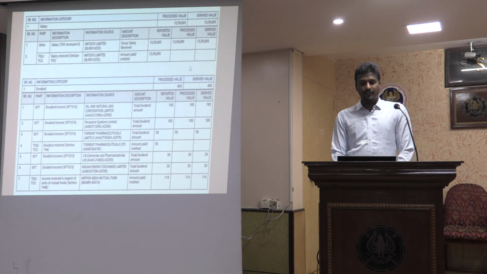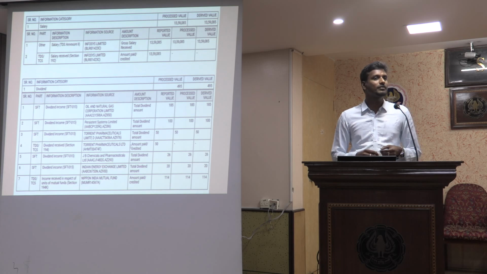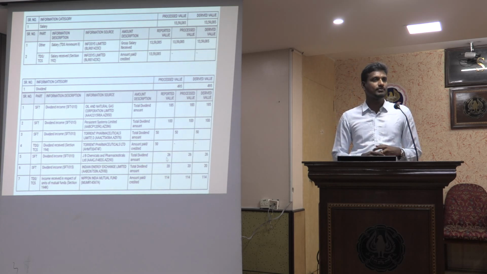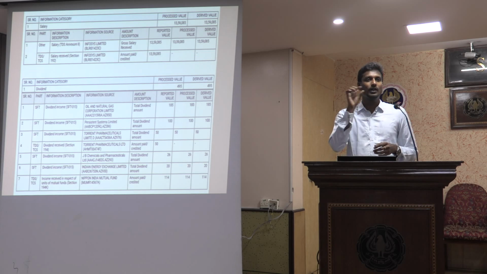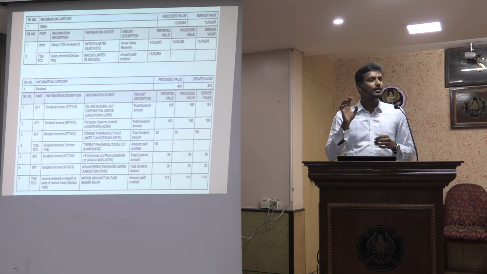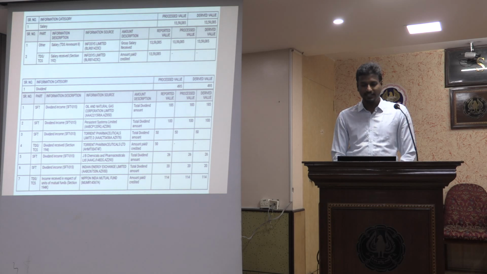So this is how it will reflect here. If you see here row number 3 and 4, the reported value is twice. The dividend information from a certain company is being reported twice, and then when the AI based processing happens, one of the transactions is eliminated and considered as zero, and only one source of information is considered to be processed, and only one set of income. Otherwise it would have become a duplicate income. So this is how we can see what is processed and what is the derived value.